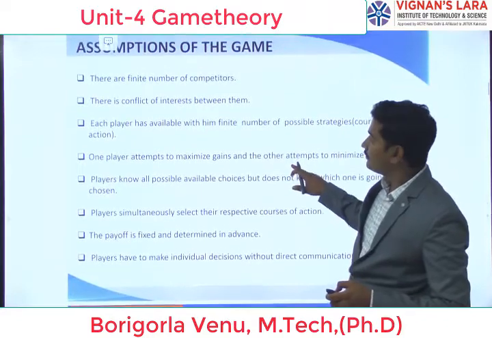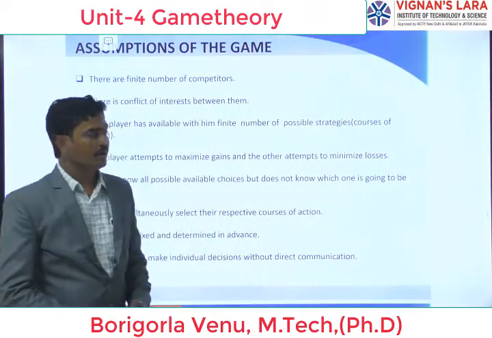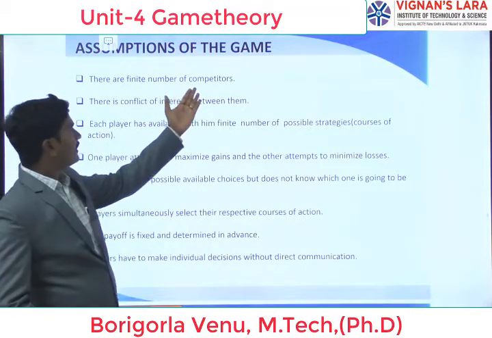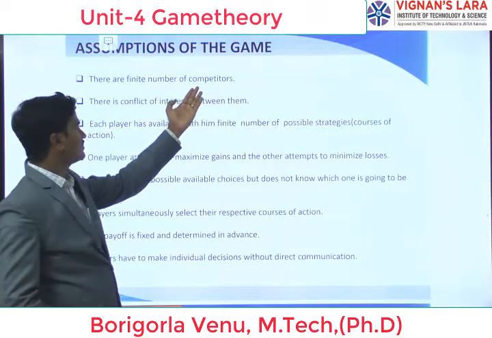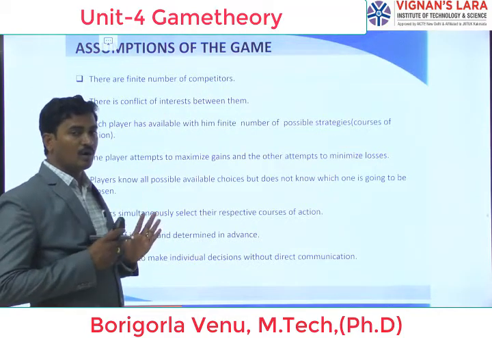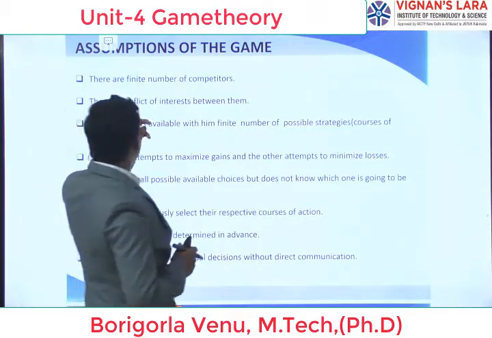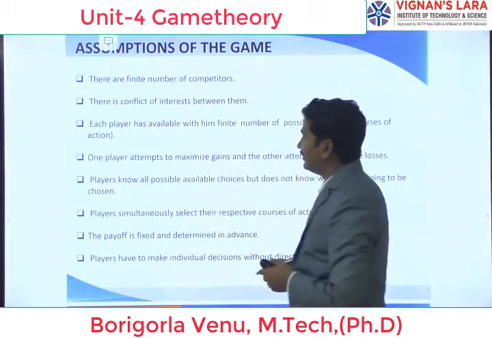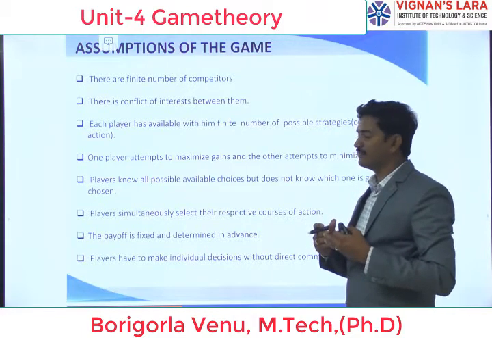Next, assumptions of the game. Here we have a number of assumptions for any game. First, there are a finite number of competitors. This is the first assumption: we have to assume how many competitors there are in that game. Then there is a conflict of interest between them.